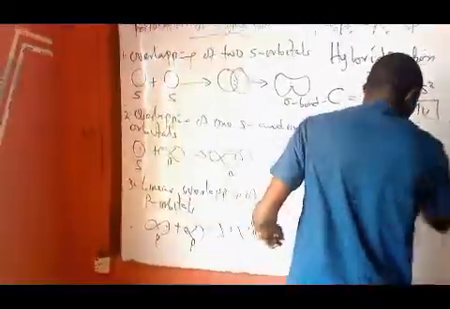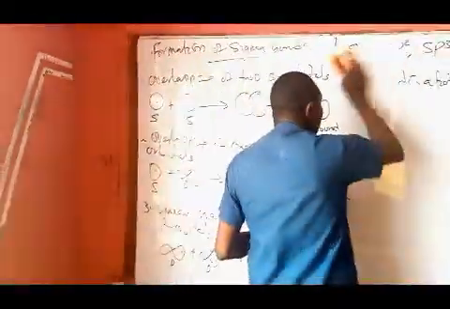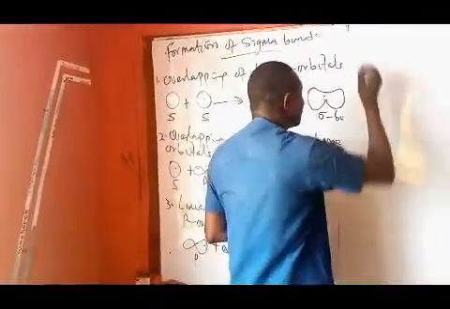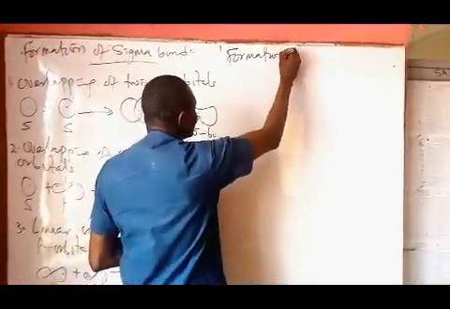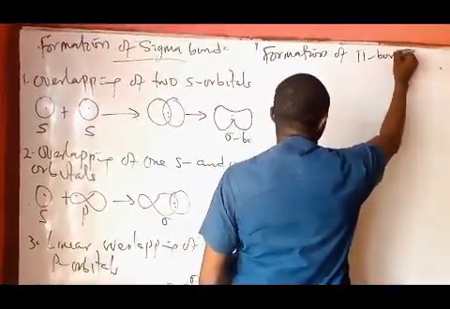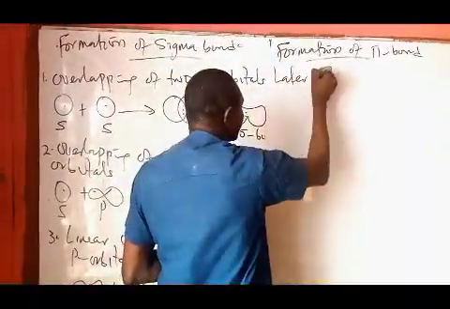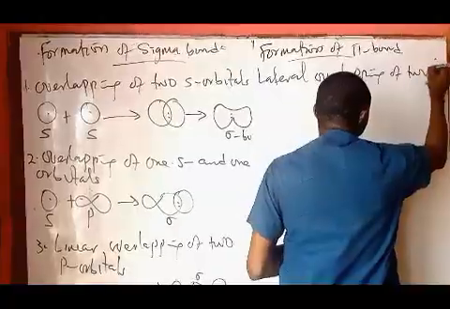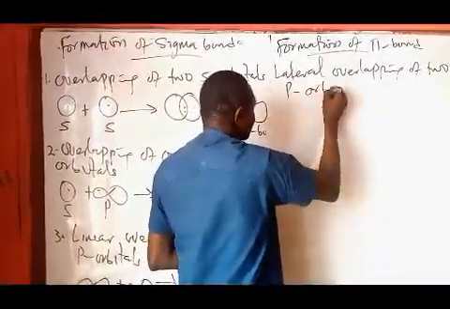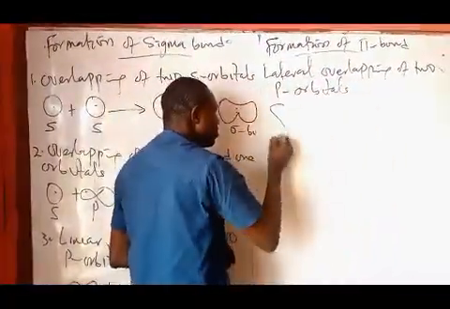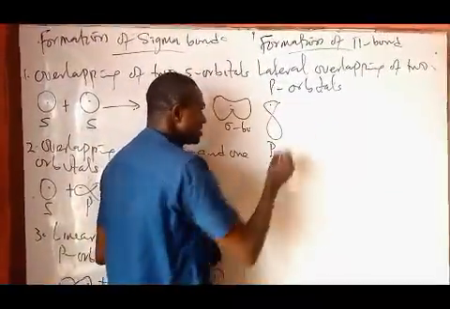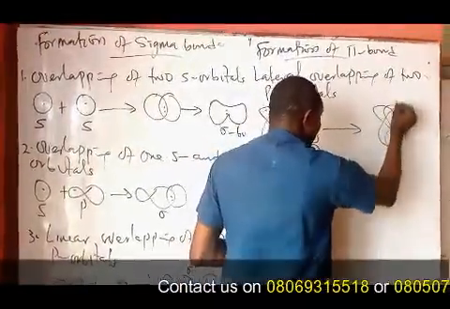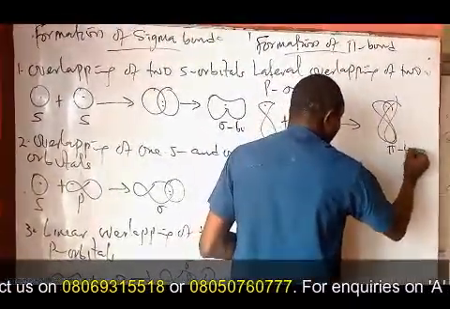Now, let's look at the formation of a pi bond. A pi bond can only be formed in 1 way. Formation of a pi bond, and that is lateral overlapping of 2 p orbitals. You have a p orbital in this axis overlapping with another p orbital to give us lateral overlapping, and a pi bond is formed.